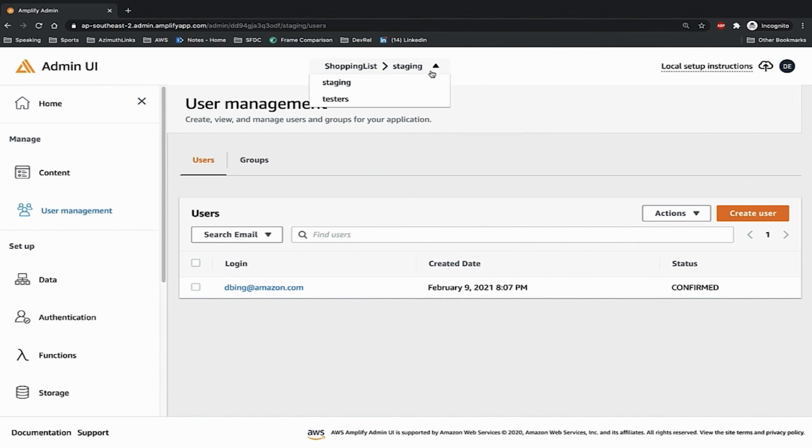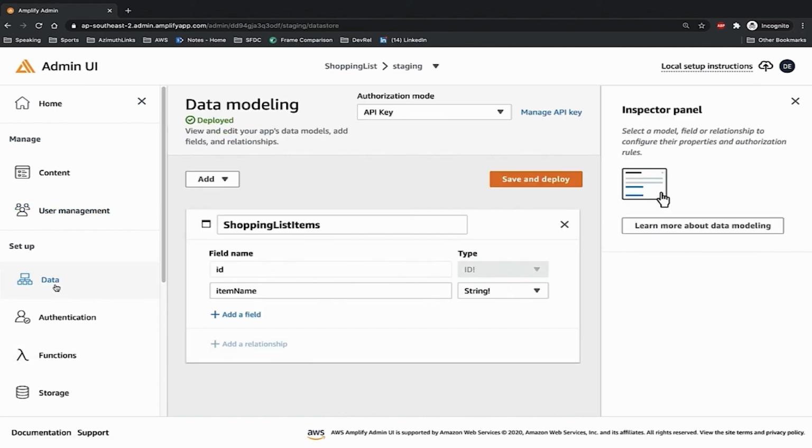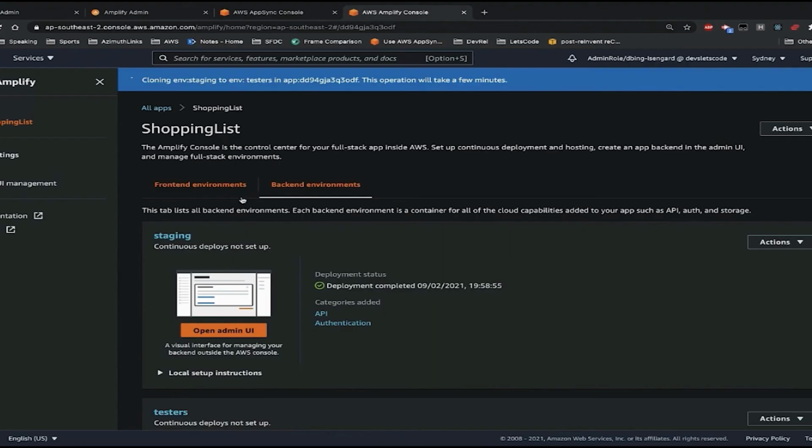I can also change the environments. So from stage A, I can create a new environment based on the templates that have been created, and I can also change my data model. So fully featured access into the admin UI to change that back end.